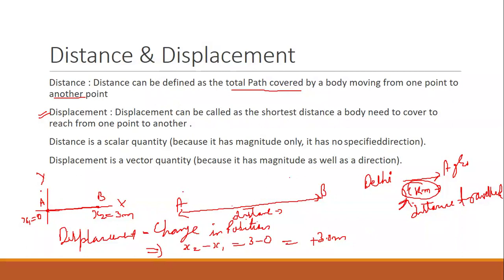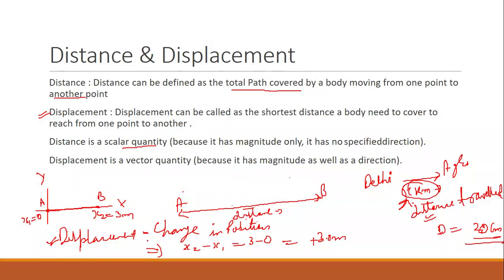One thing to remember is that distance is a scalar quantity. We only provide the magnitude, like if we say distance 20 centimeters, only the magnitude is represented but not the direction.